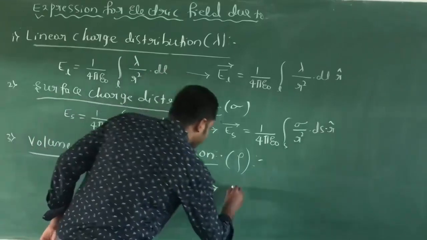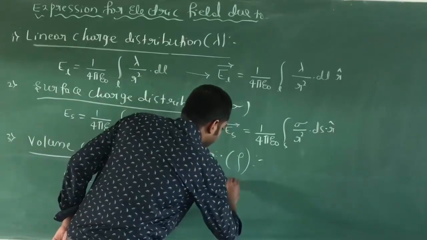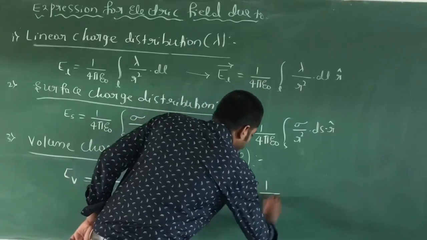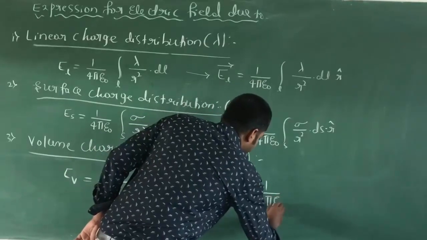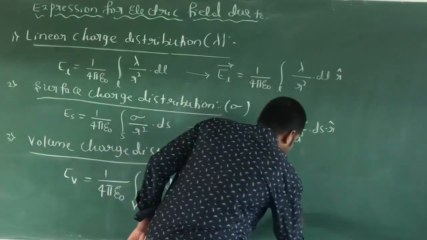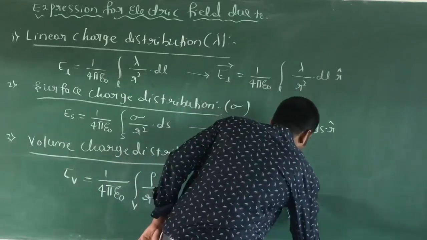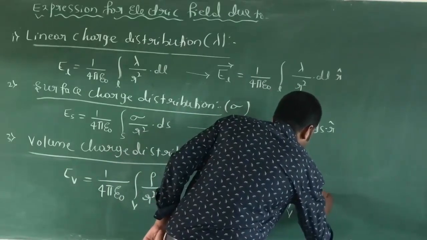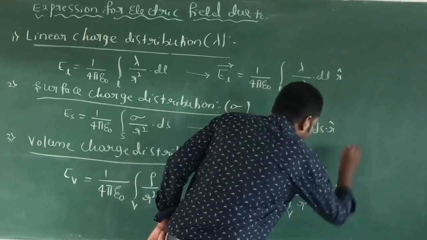Express this equation in terms of vector form. Vector E_V is equal to 1 divided by 4 pi epsilon naught, integration over the volume of rho divided by r square into dV into unit vector r.